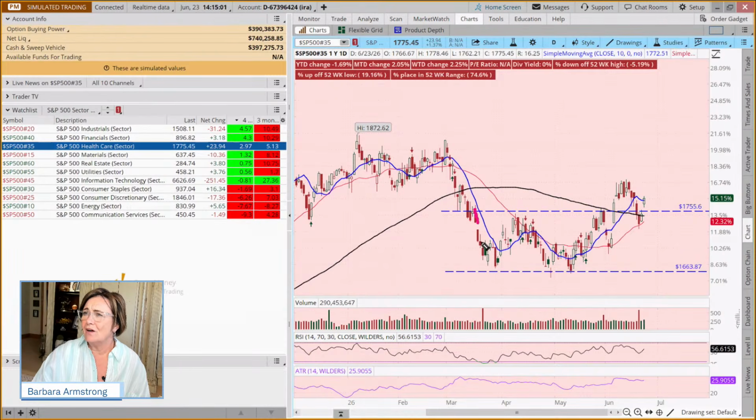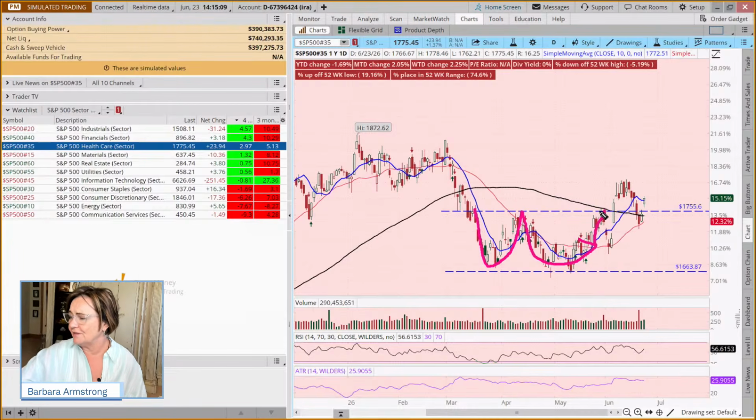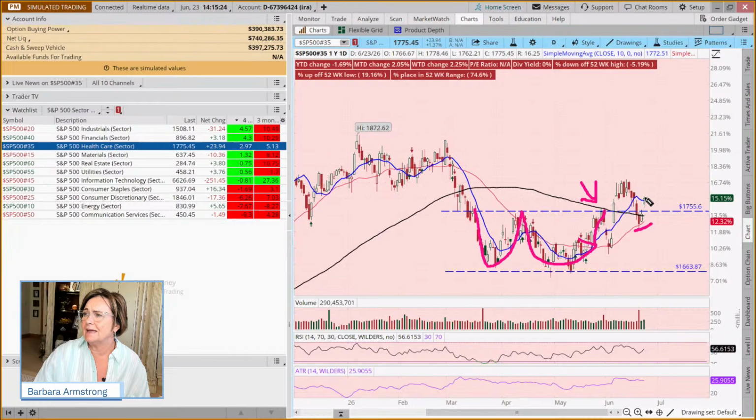For a while, a lot of people weren't paying much attention because these were getting hammer smashed, and meanwhile some of the high flyers in tech were really crushing it. So why would we want to be over here with the double bottom brigade? But it broke out, came back, retested, bounced off this 30-day and is back above the line. So there could be some opportunities in healthcare.